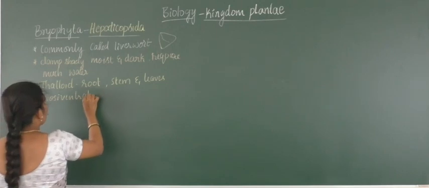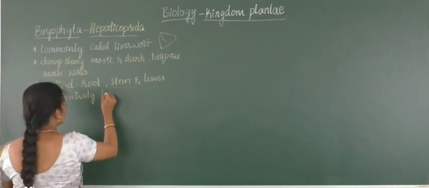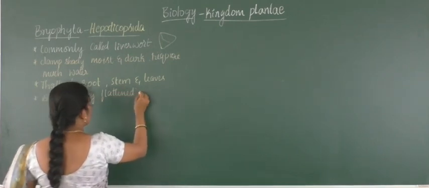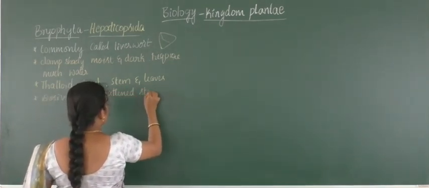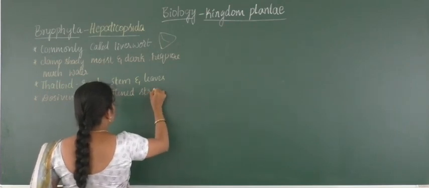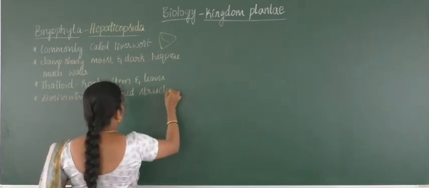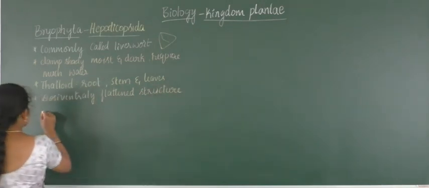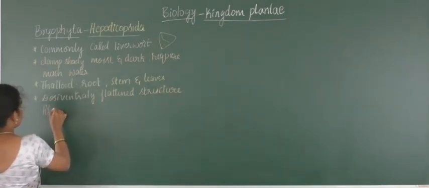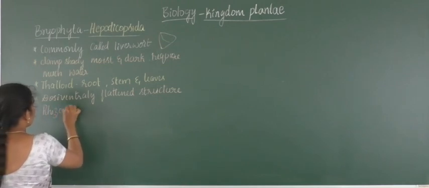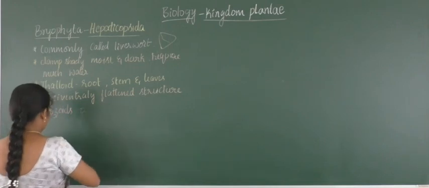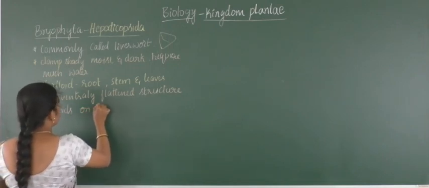They possess a dorsiventrally flattened structure, where they possess rhizoids on its ventral side.